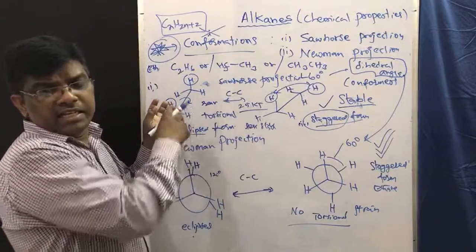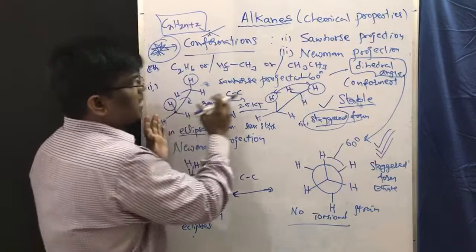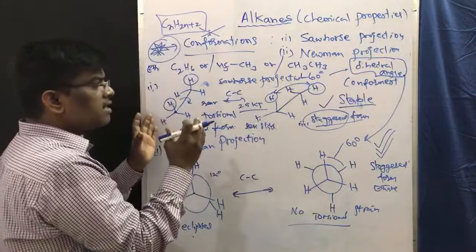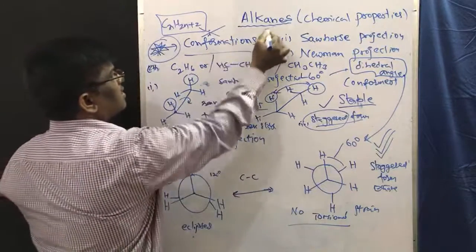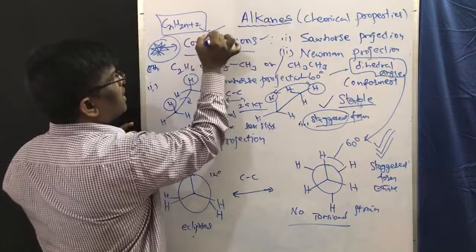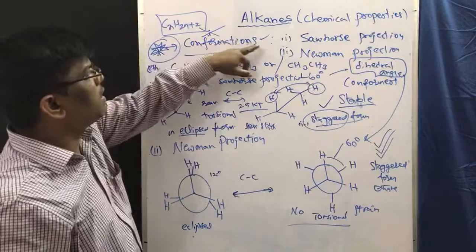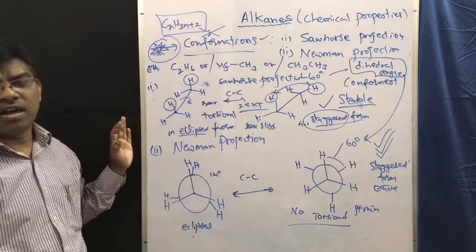I will explain that in detail when we cover stereochemistry. At this level, the spatial arrangement of atoms that results by rotation of the CC bond is known as conformations. So it is not conformation, it is conformations. These are also known as conformers or rotamers.